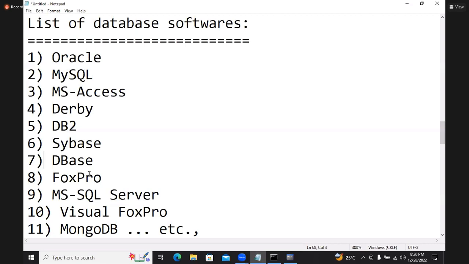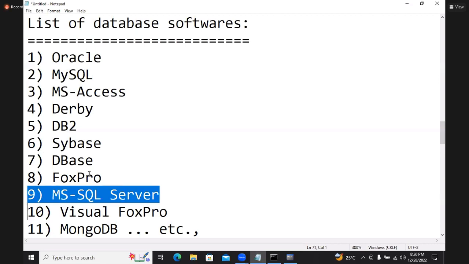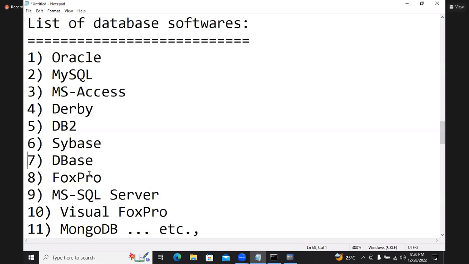So SQL Server also can understand SQL. Names are given like that only, but people are getting confused between MySQL, SQL and database. MySQL is a language or database? SQL is a language. But MySQL and SQL, don't get confused. Oracle can understand SQL. MySQL can understand SQL. MS SQL Server can understand SQL. All databases can understand SQL.